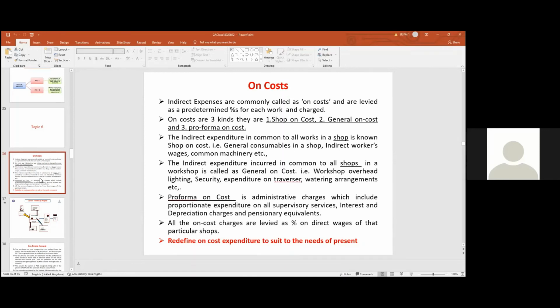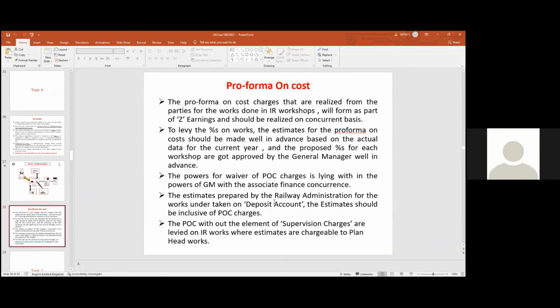So pro forma on cost is an administrative charge, which includes proportionate expenditure on supervisory services, interest and depreciation of the buildings, plant and machinery, all the assets and the associated assets, and pensionary equivalents of the artisan staff. So these are all the three types of on cost. This is an examination question. Remember, on costs are of three types: shop on cost, general on cost, pro forma on cost. I will go further, a short note on pro forma on cost can also come for this.